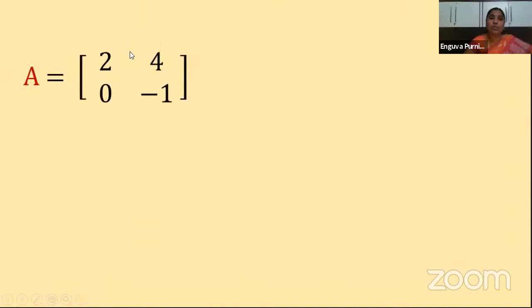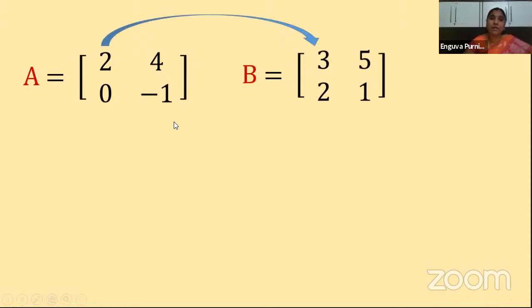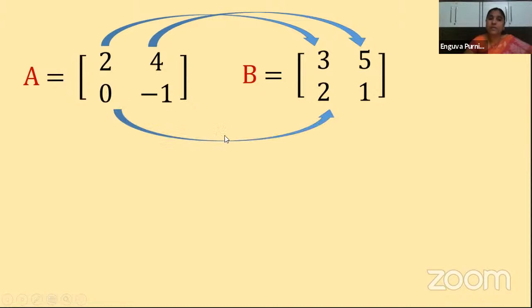A is equal to the matrix 2, 4, 0, minus 1. And B is equal to 3, 5, 2, 1. Is it clear, children? So now what are the corresponding elements? 2 is the corresponding element to 3. 4 is the corresponding element to 5. And 0 is the corresponding element to 2. Minus 1 is the corresponding element to 1. Now you understood which are corresponding elements. So always the corresponding elements should be added.